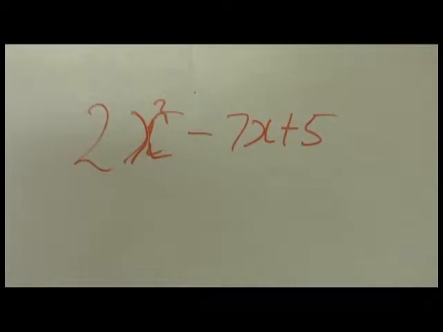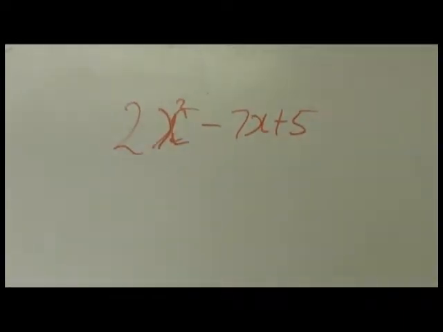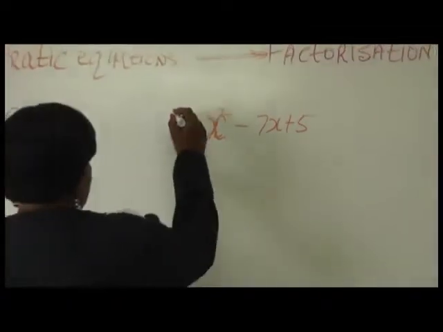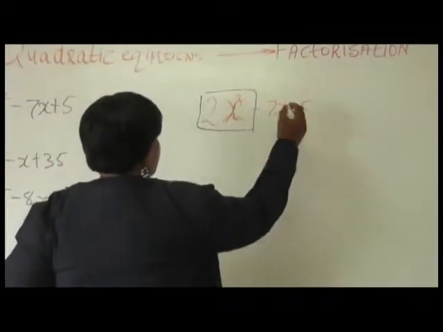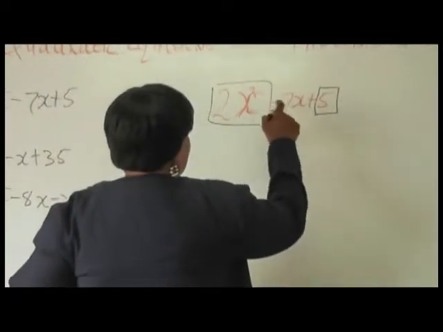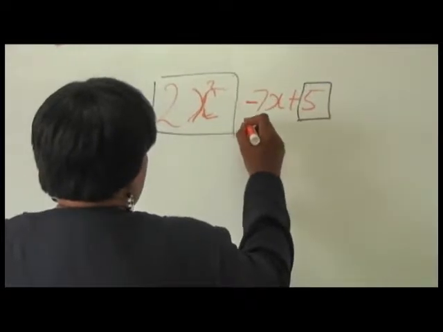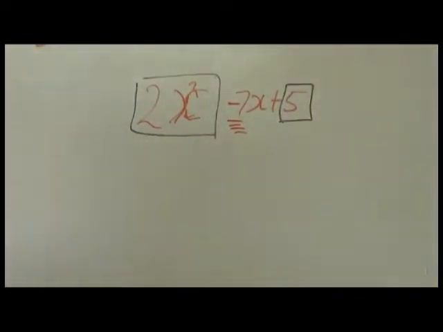First thing, again, we're still concerned with the x squared term and the constant term, and we expect them to give us back our coefficient for the middle term, which is negative 7.